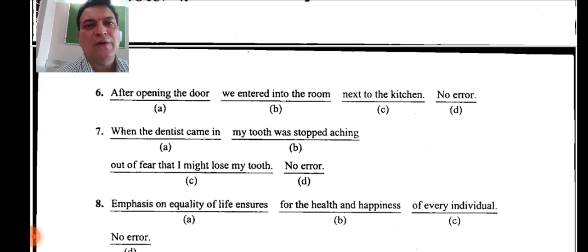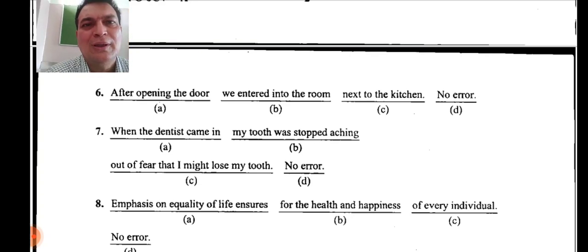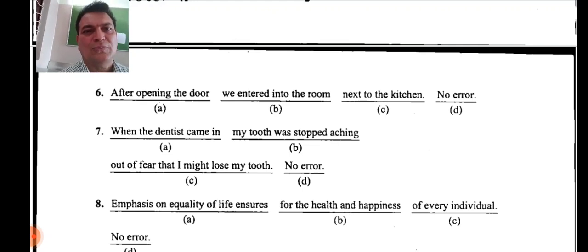Question number 6. After opening the door, we entered into the room next to the kitchen. After opening the door, no, it's a phrase, so there is no problem. After opening the door, we entered into the room.